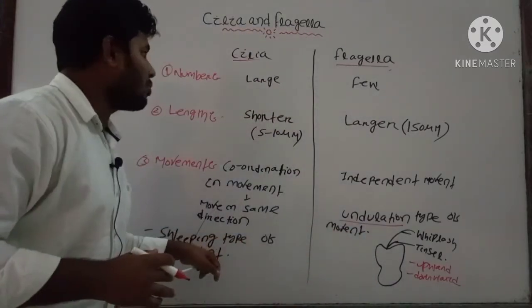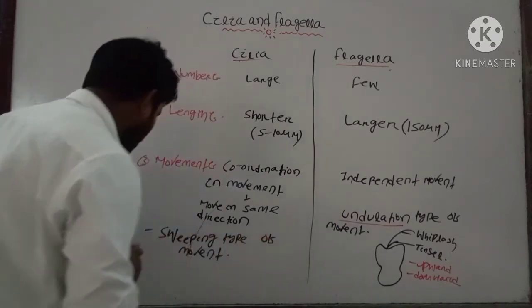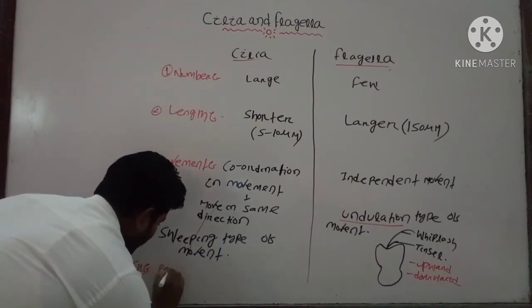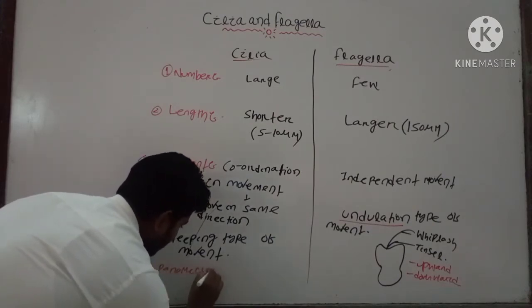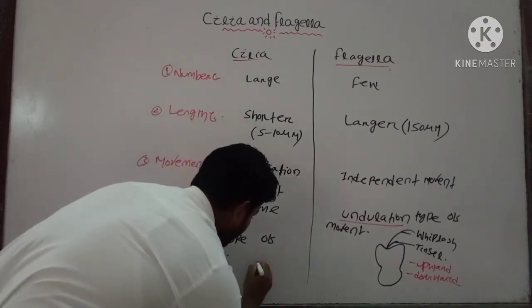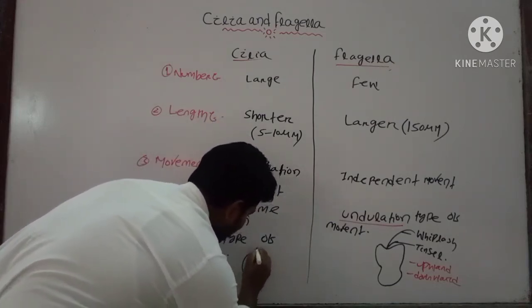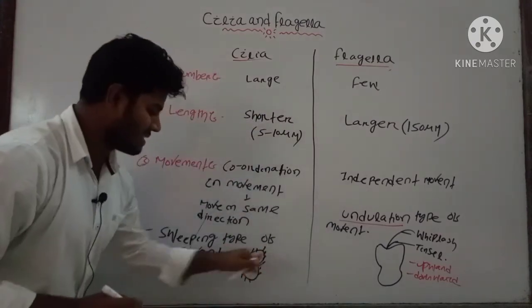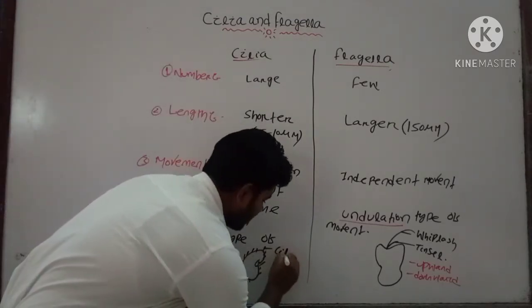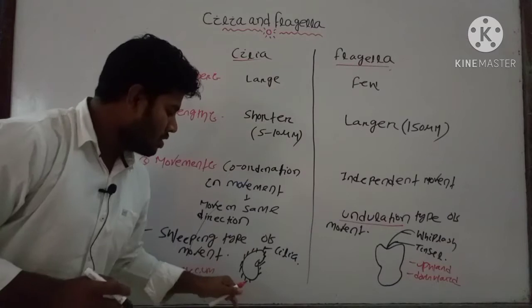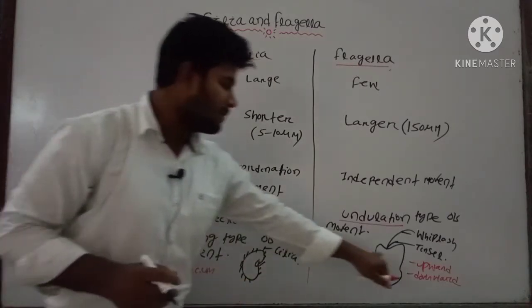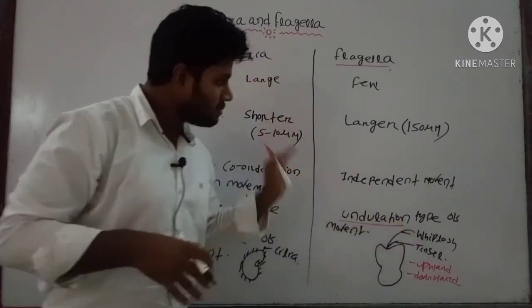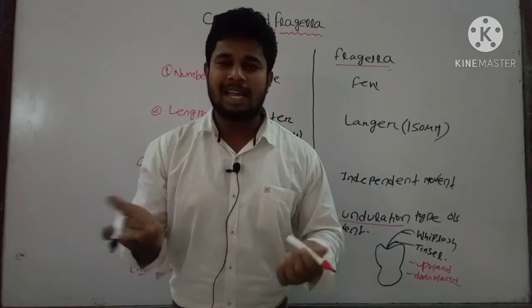But if you consider an example of cilia, you can consider the structure of Paramecium. This is the structure of your Paramecium. This Paramecium has a large number of cilia on the surface of the cell. These are known as cilia. They show coordination in movement, unlike the independent undulation type of movement. These are some basic differences between cilia and flagella.